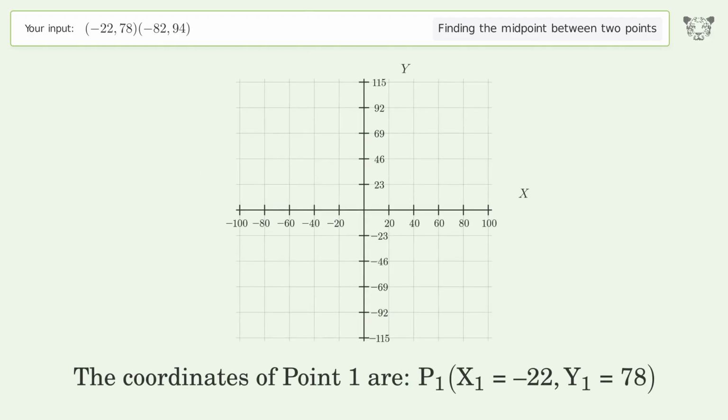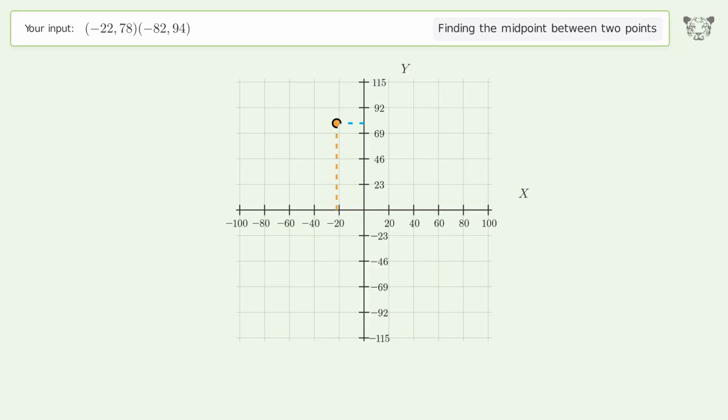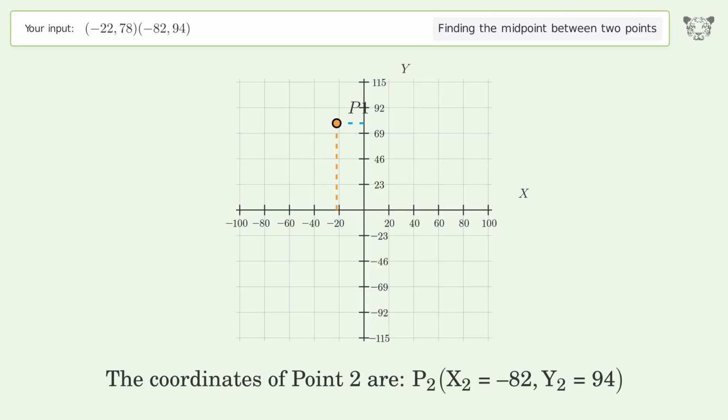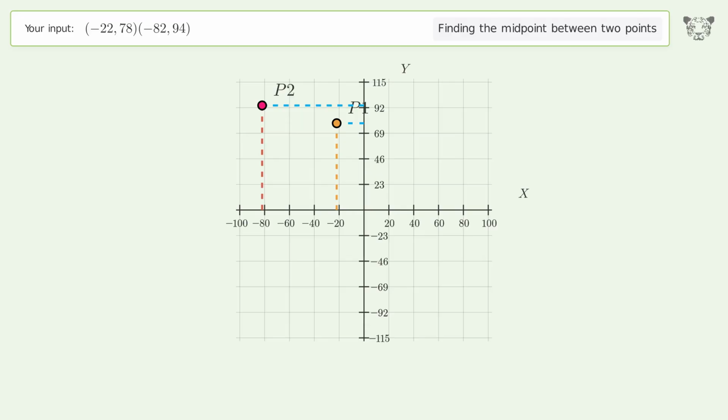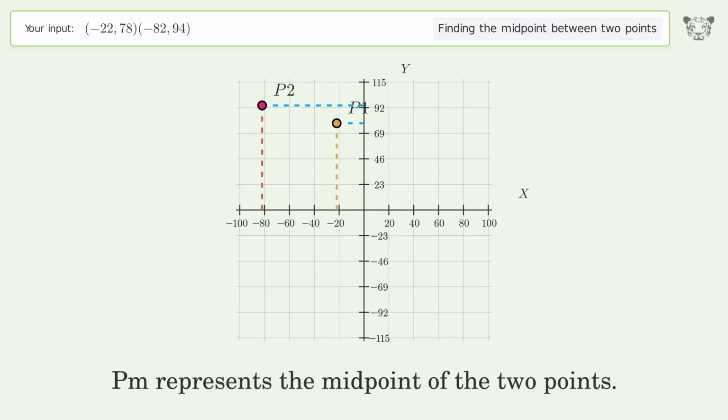The coordinates of point 1 are, x1 equals -22, y1 equals 78. The coordinates of point 2 are, x2 equals -82, y2 equals 94. PM represents the midpoint of the 2 points.